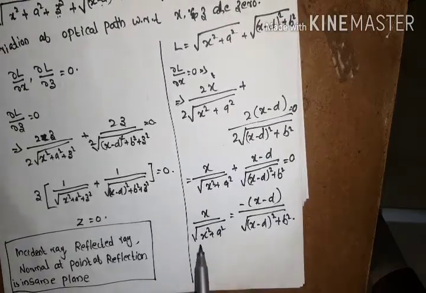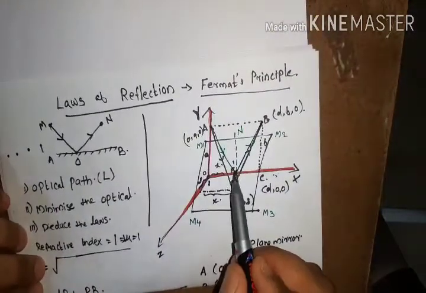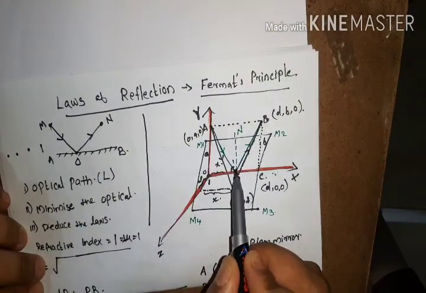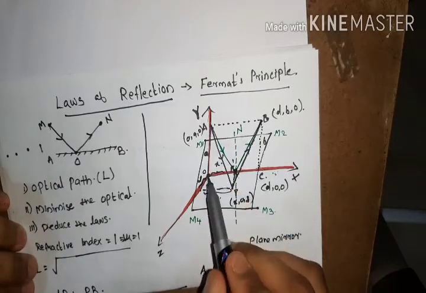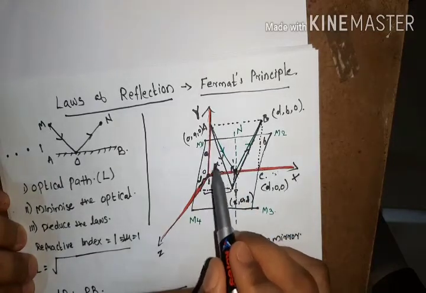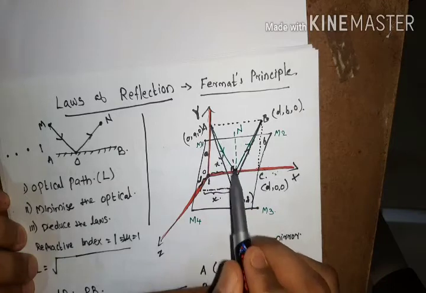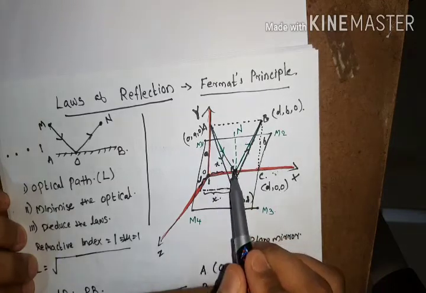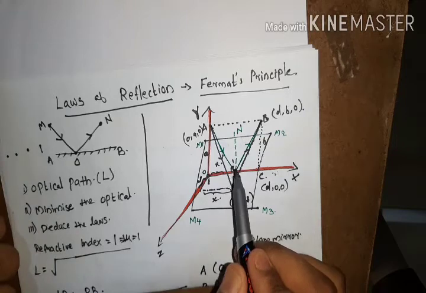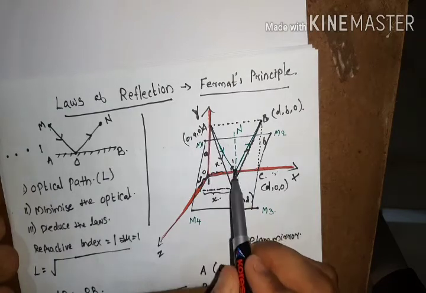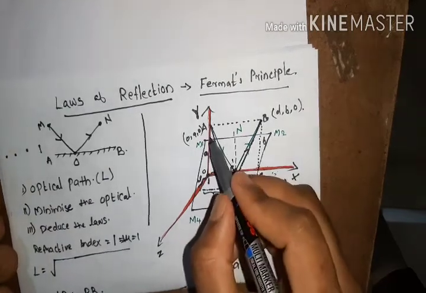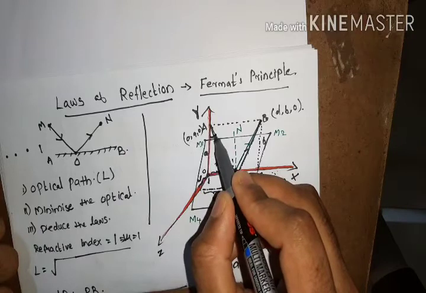First of all, x divided by root of x square plus a square: this is the value of x and this is the value of a. This is the geometrical distance of a. So root of x square plus a square is this hypotenuse. This value of hypotenuse will be root of x square plus a square, and this is the distance x. So x divided by root of x square plus a square will correspond to the sine of this angle.